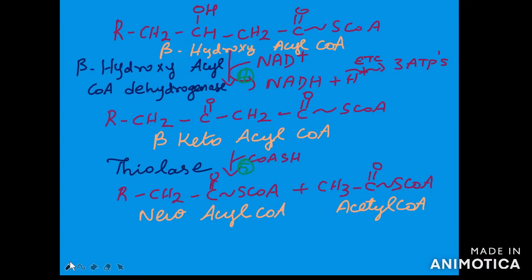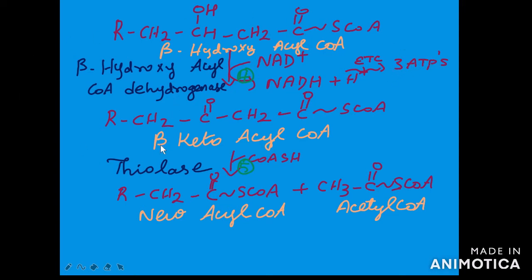Now this beta hydroxyacyl CoA will again be dehydrogenated with the help of another coenzyme called NAD+. In this dehydrogenation step, NAD+ will be utilized and converted into NADH plus H+, which will undergo oxidation through the electron transport chain to yield 2.5 molecules of ATP, or approximately 3 ATPs.